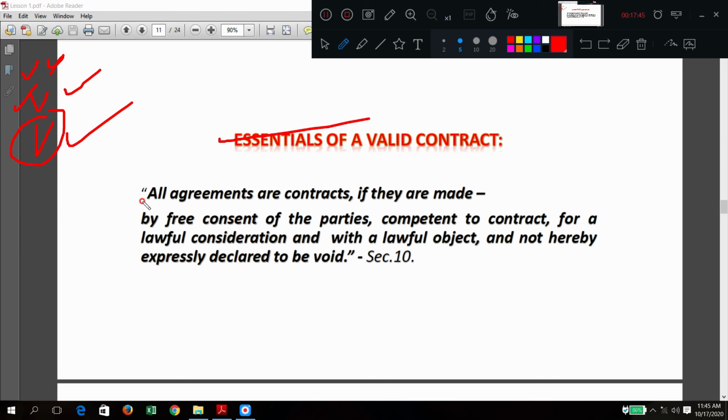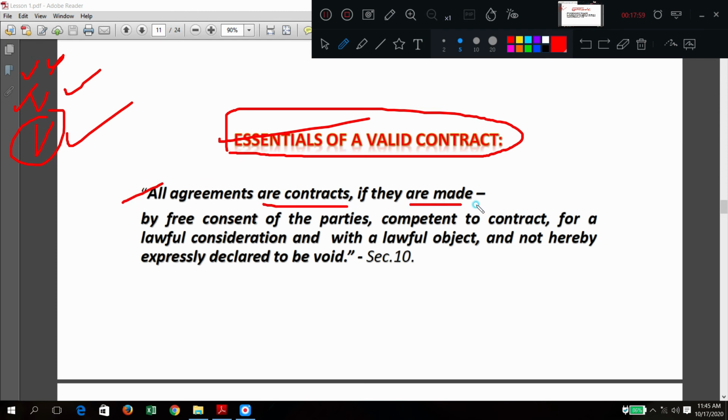This is a standard question: essentials of a valid contract, a standard question from the VTU exam point of view. A lot of times it has been asked. All agreements are contracts if they are made, whatever the agreements between so many persons, they are contracts, meaning valid contracts.